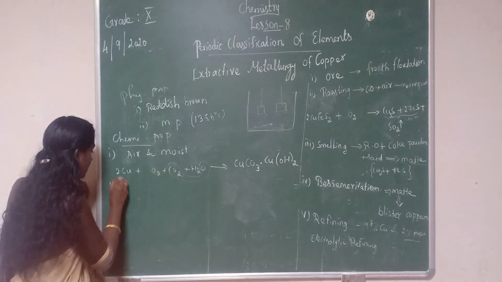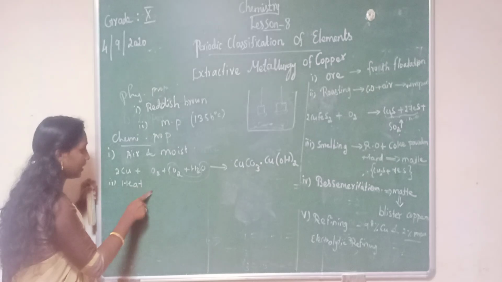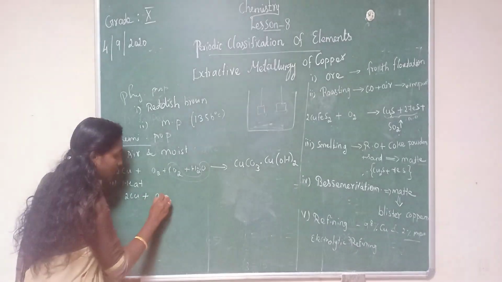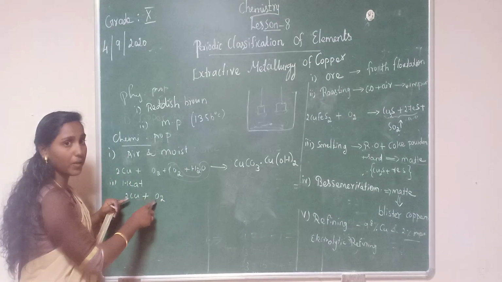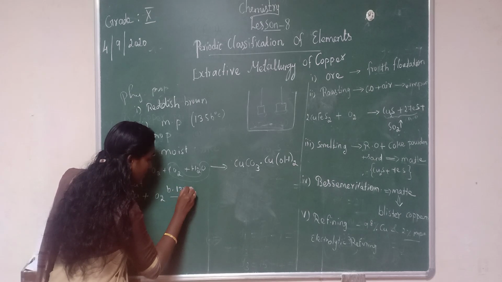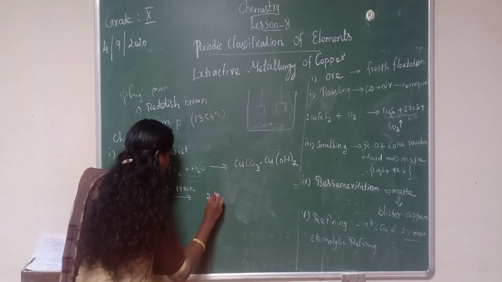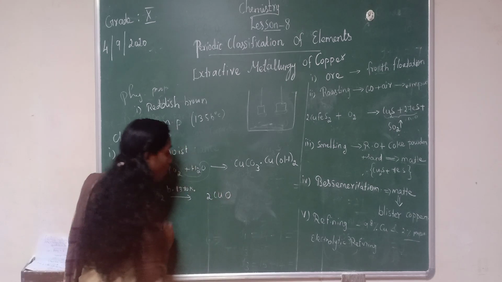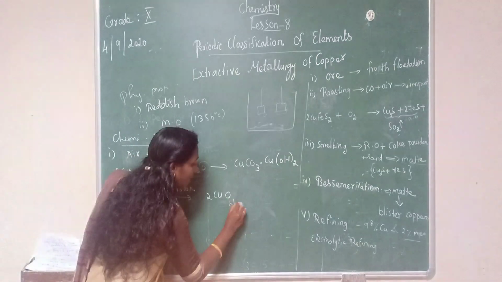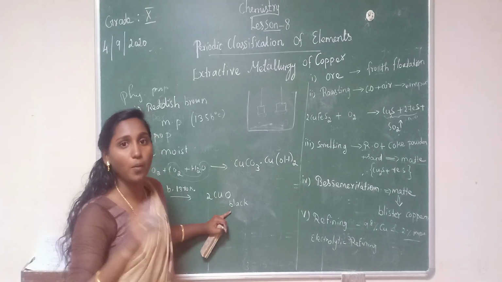Then the second reaction, reaction with heat. Here 2 steps are there. When copper reacts with oxygen below the temperature 1370 Kelvin, we will get the product copper 2 oxide. This is black in color. One more question they will ask: what is the color of copper 2 oxide?